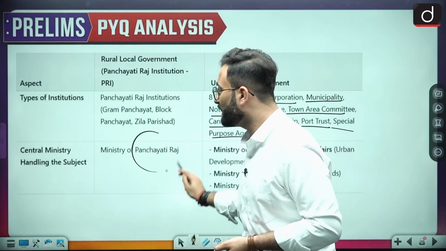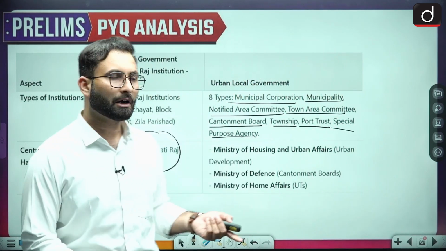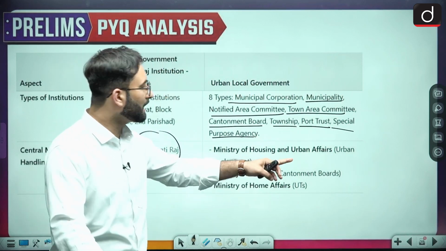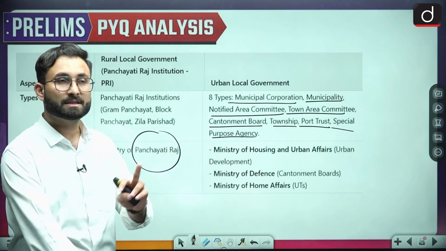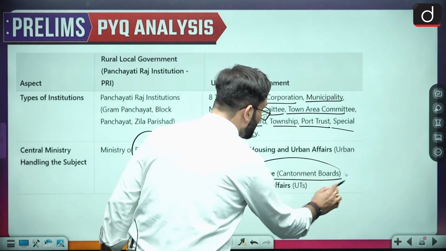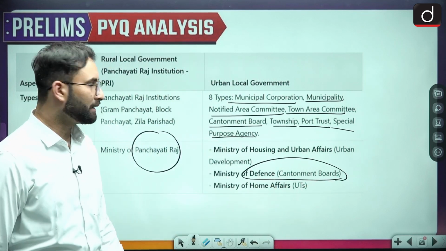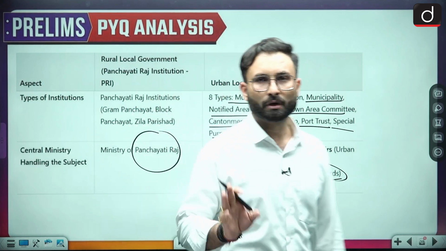Okay, coming to the next one, the central ministry. For Panchayati Raj, we have a dedicated ministry, that is the Ministry of Panchayati Raj, and for local urban governance, we have the Ministry of Housing and Urban Affairs, Ministry of Defence, Ministry of Home Affairs. Because when we talk about the Ministry of Defence, in the cantonment area, the administration of that particular area will be under the cantonment boards. Okay, so that is there about the urban and the rural local self government.